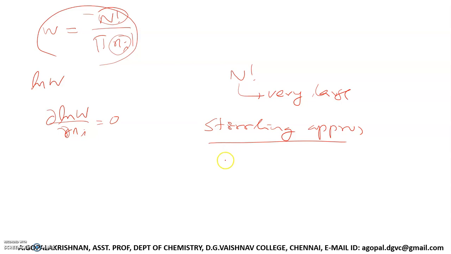According to Stirling's approximation, ln N factorial is approximately equal to N ln N minus N. In statistical thermodynamics we handle systems with a huge number of particles, so this formula helps us determine the most probable macro state.